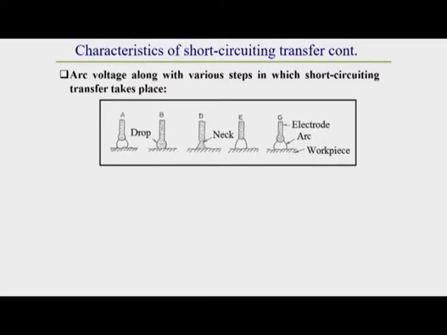I will explain it in detail. First, I will show you how the voltage varies, then how the current varies. Here this axis represents voltage and this is time t. I will show point by point how it varies with the drop transfer.